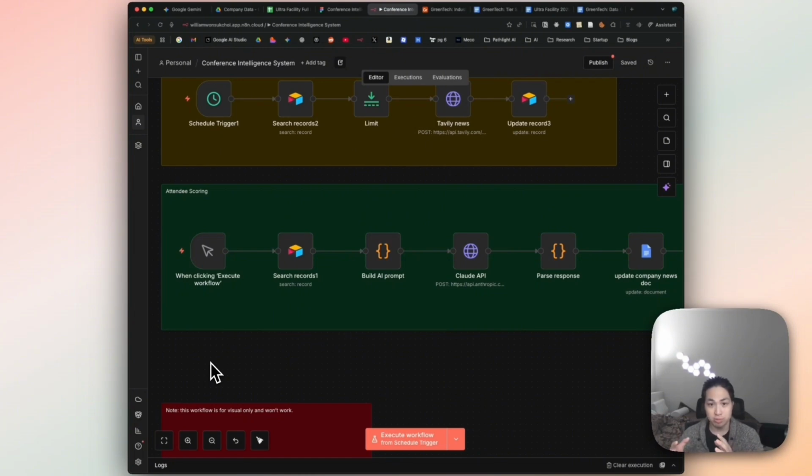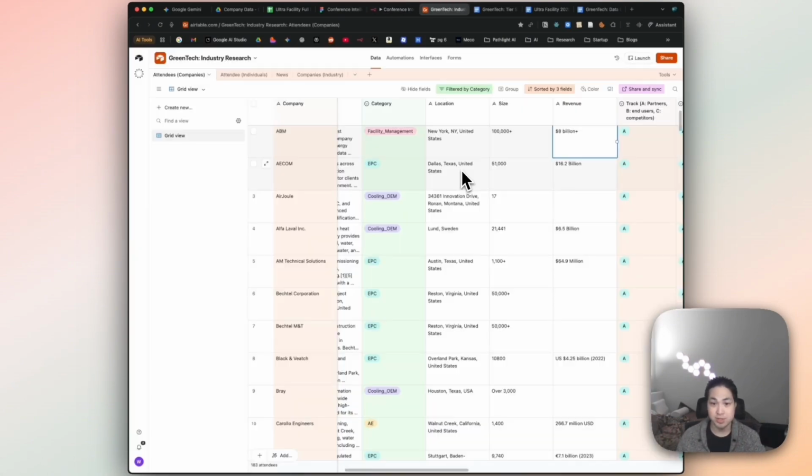After that, it also summarizes the recent news that we pulled together, which has links attached to each of these news articles that we can look through, but also summarizing it in about 2 to 3 sentences so that it's easy to follow. Finally, it also uses that scoring rubric to prioritize the clients based on a scoring framework of 1 to 10, 10 being the highest priority, and summarizes that with a rationale of why they're high priority, whether it's because they're working on live construction projects that are relevant for the client, or they're in the geographic location that the client might be looking at, or they're the right size or right employee base that we're looking for. After all of those workflows go through, this is the final output.